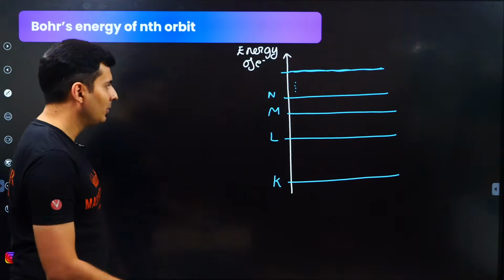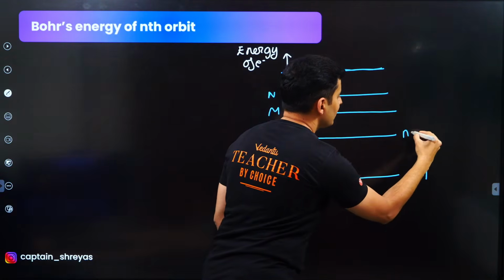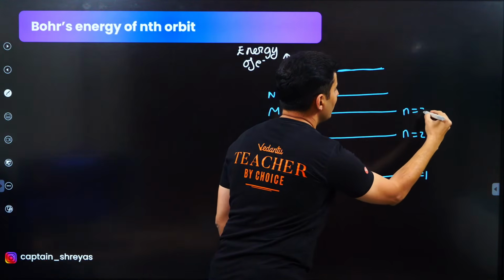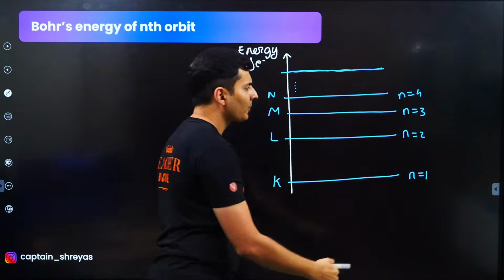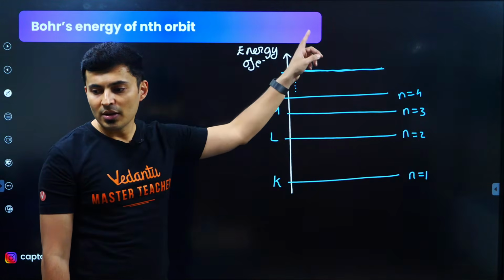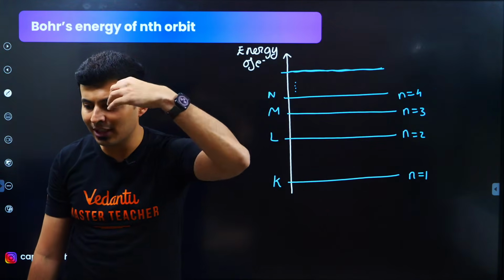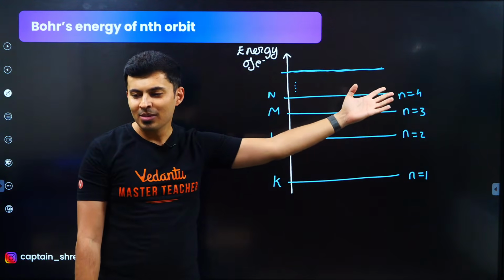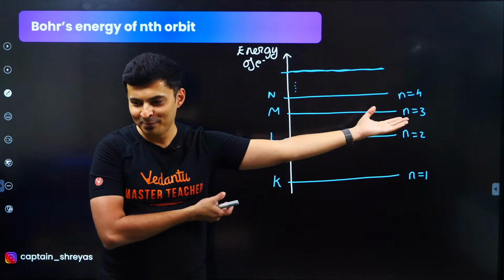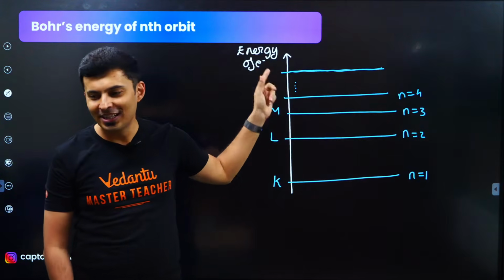What is it called? I'll come to it. The K shell has a principal quantum number n equal to 1. This is n equal to 2, n equal to 3, n equal to 4. What is the last number that you can get, guys? Think of the largest number possible. K, L, M, N, 1, 2, 3, 4. What is the largest number?